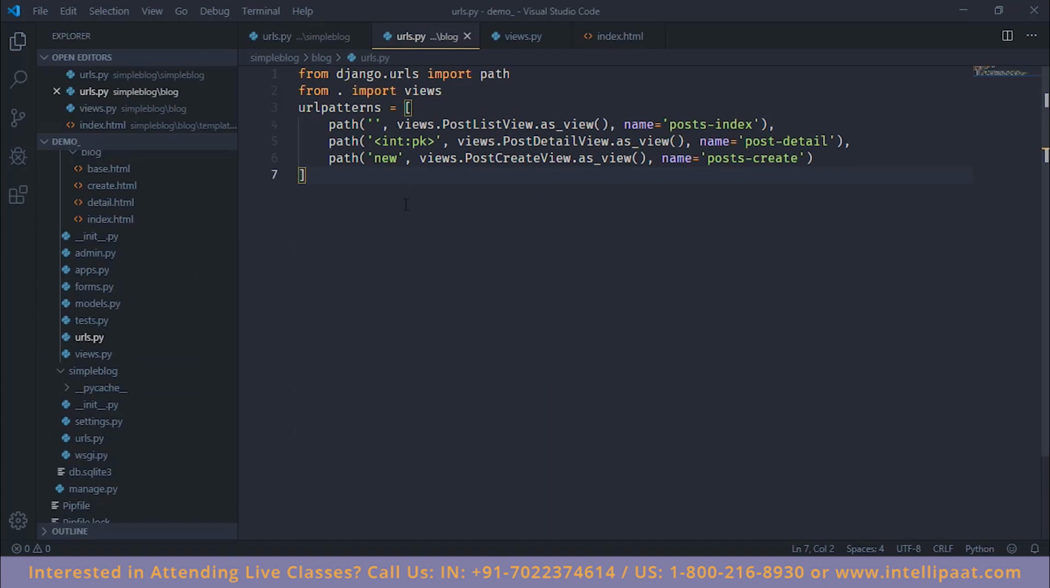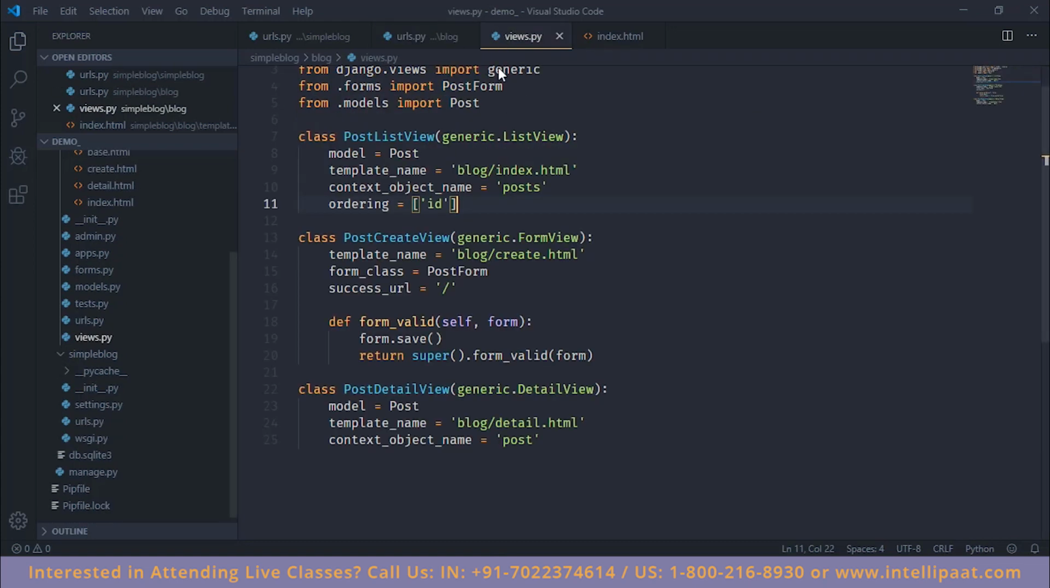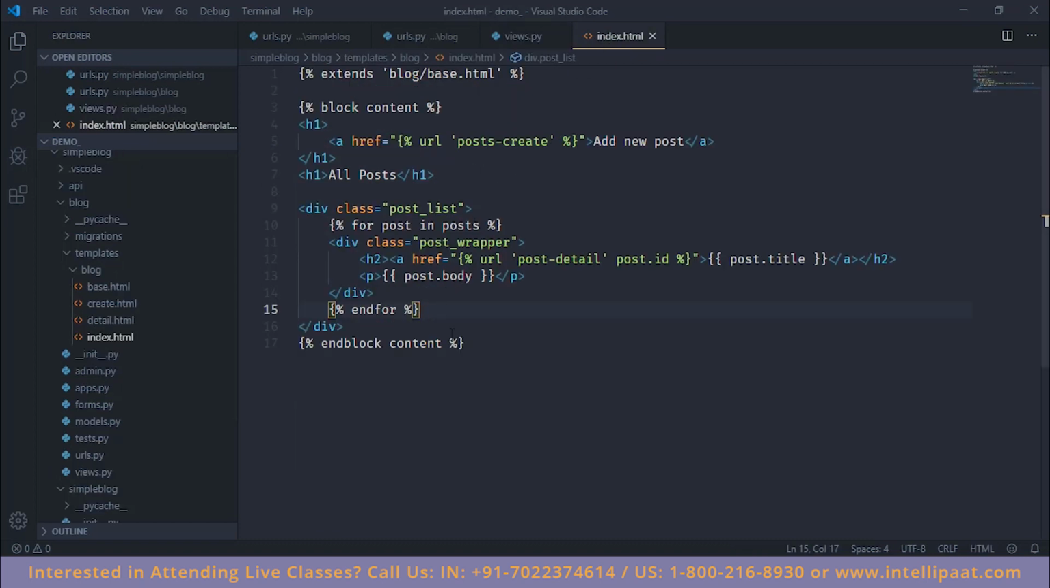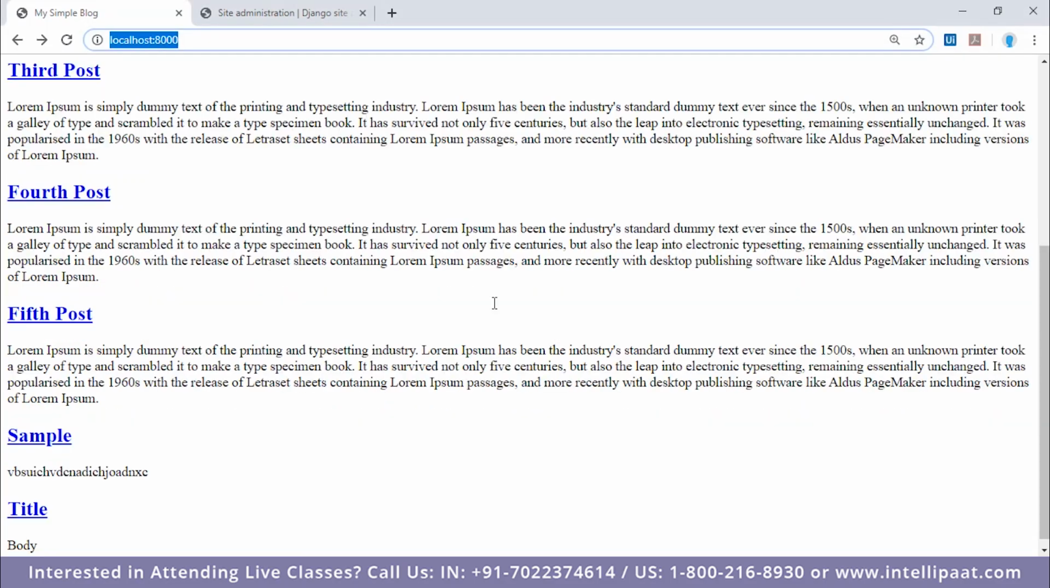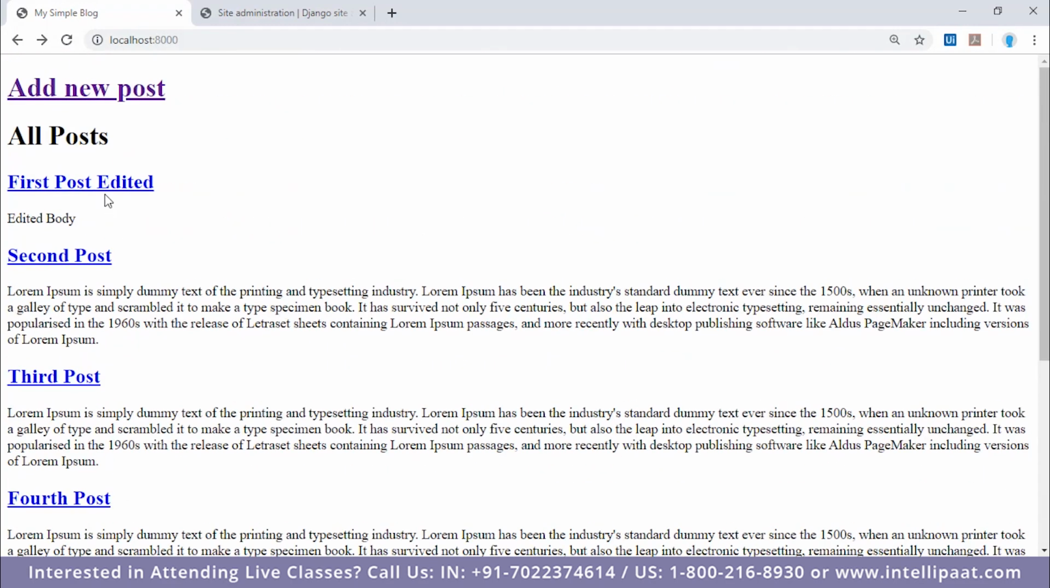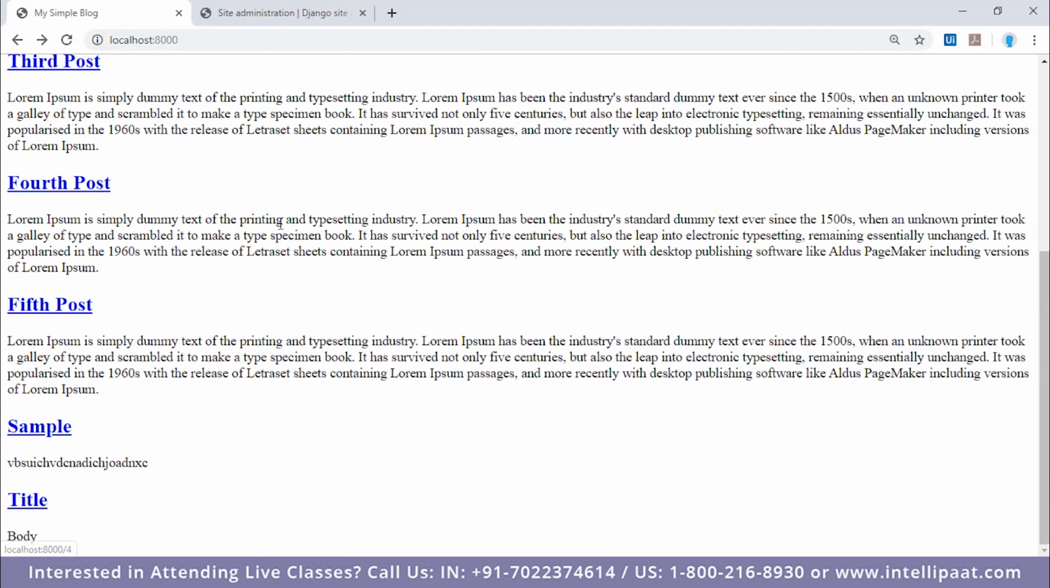Inside it, since again it's the base URL, this empty string will be evaluated, and inside the views file, the post list view is created. This is the post list view. In this, we define the model, the template, the context object name, and the ordering. And according to the code, the response is generated. This is an HTML response, and it's sent back to the user. And we have all our posts formatted nicely as the response.